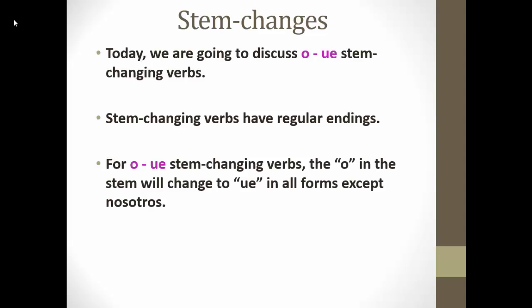For O to UE stem changing verbs, the O in the stem will change to UE in all forms except, remember, nosotros. So for example, poder, which means to be able or can, the O in the stem changes to UE. Yo puedo means I can.